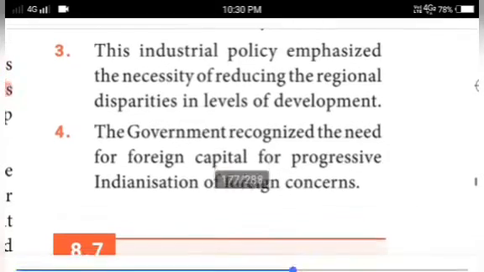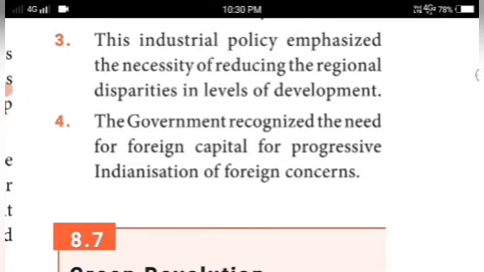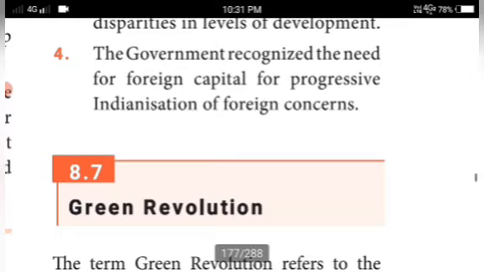This industrial policy emphasized the necessity of reducing the regional disparities in levels of development. There is no partiality, so the regional disparities were to be reduced by the government. The government recognized the need for foreign capital, with progressive Indianization of foreign concerns. So they allowed foreign capital and kept a check on it for the progressive Indianization of foreign concerns.